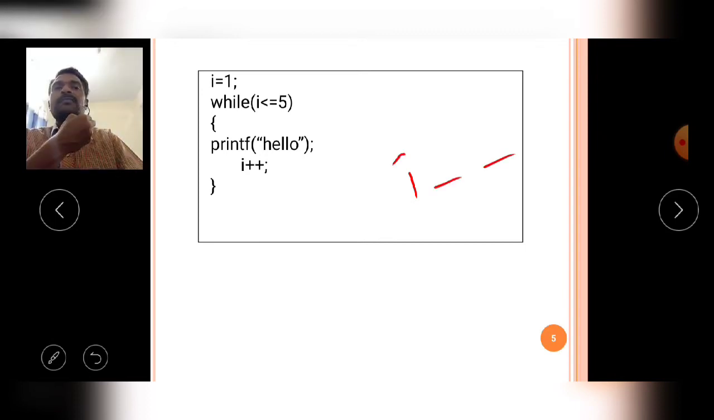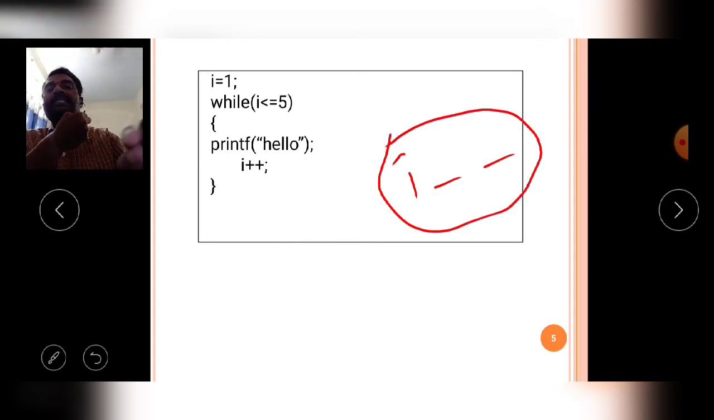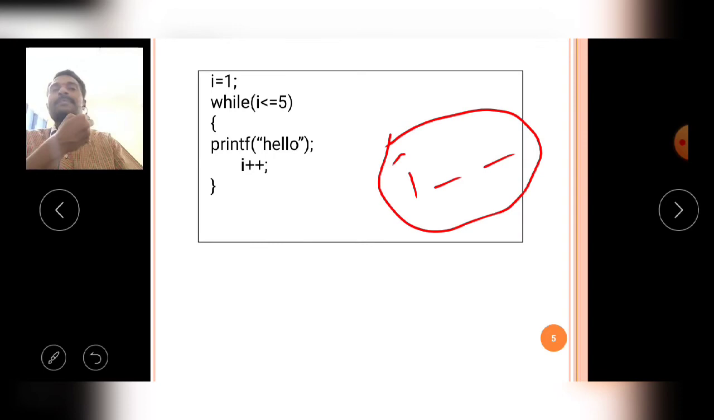Then in this situation, what will happen? Now the I value is 1, so the hello is printed. Then now the I value becomes 0. 0 is less than or equal to 5, the condition is true. Then minus 1, true. Minus 2, minus 3, minus 20, minus 40, minus 50. Okay, so like that the while loop enters into an infinite loop if, instead of I plus plus, I wrote I minus minus. Then this example program enters into the infinite loop.